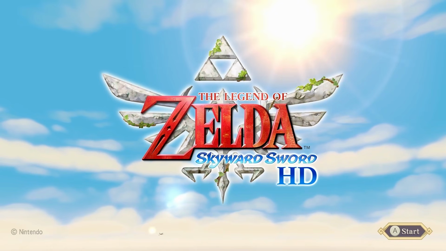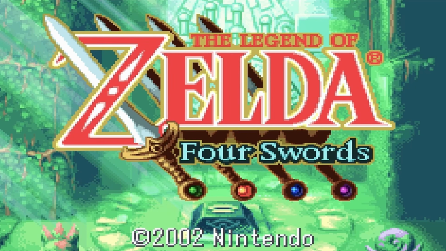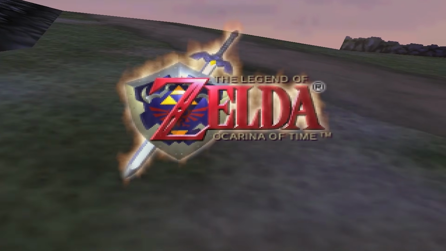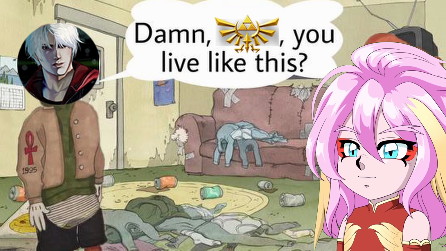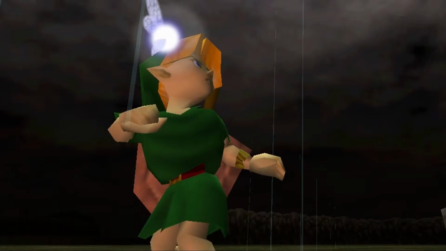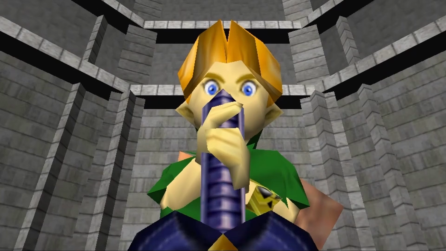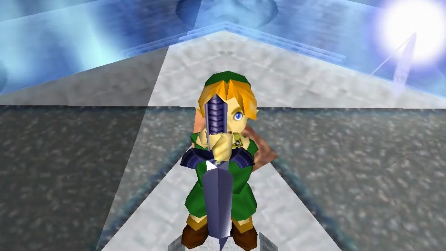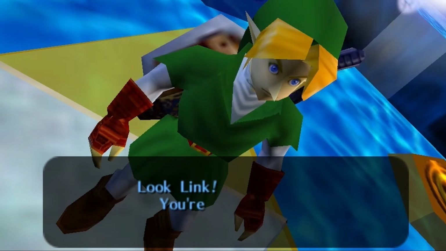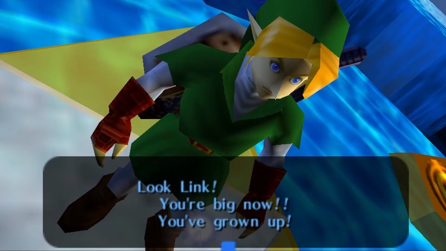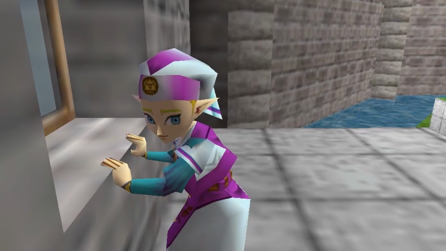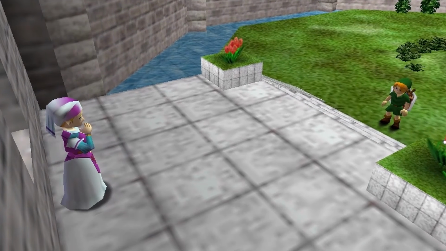The timeline begins with a chain of 4 games: Skyward Sword, The Minish Cap, 4 Swords, and Ocarina of Time, with the last making things messier than my bedroom. Ocarina of Time is the story of the hero of time, out to stop the King of Evil from taking over Hyrule. While he starts his journey as a child, he ends up being sealed away for 7 years, after which he travels back and forth between the 2 points in time. After the King of Evil is sealed away at the end of the game, the hero returns to his childhood and 2 branches are formed.